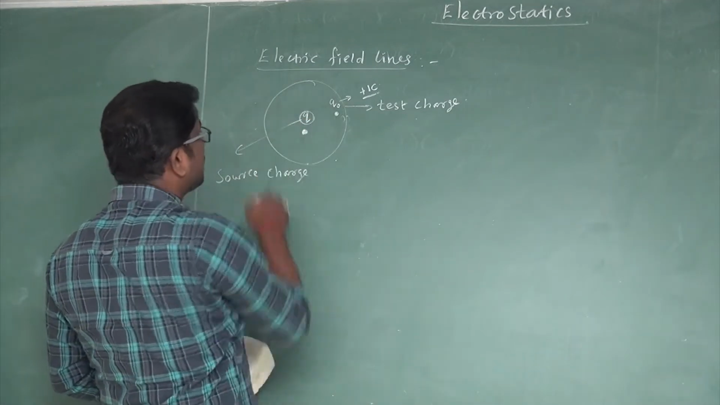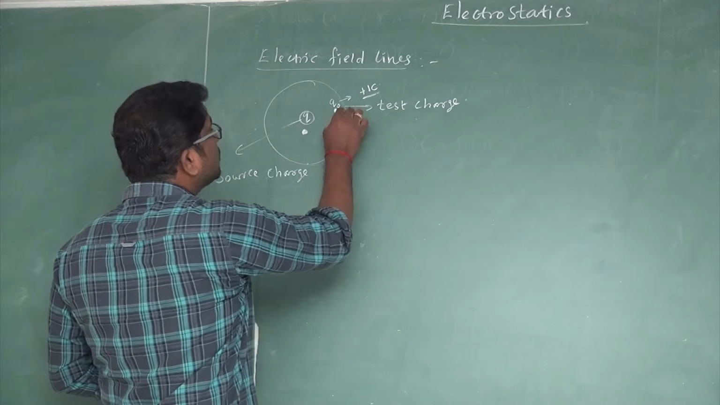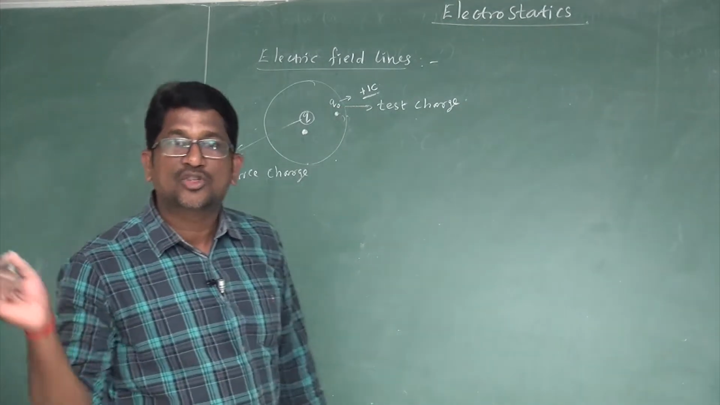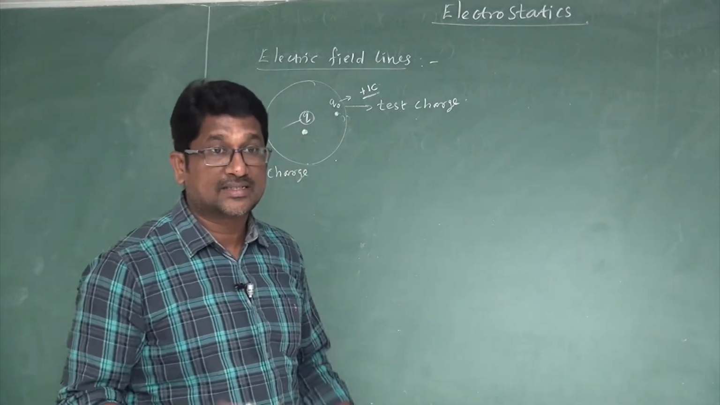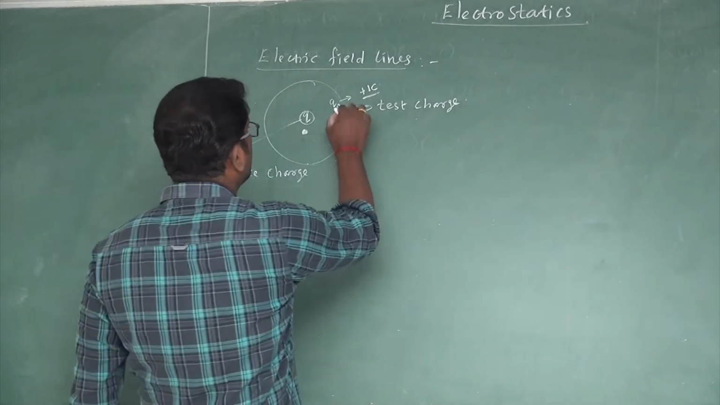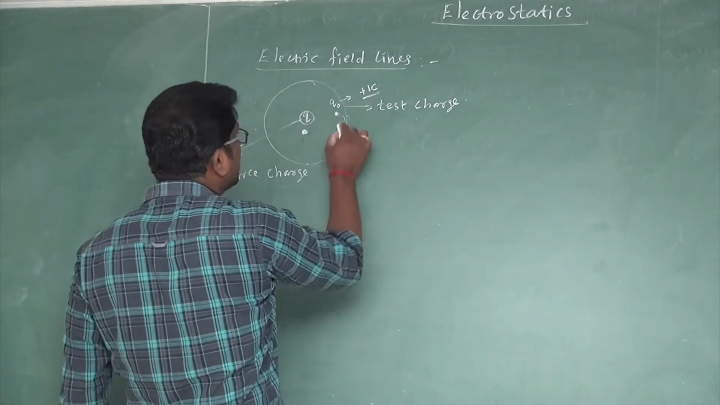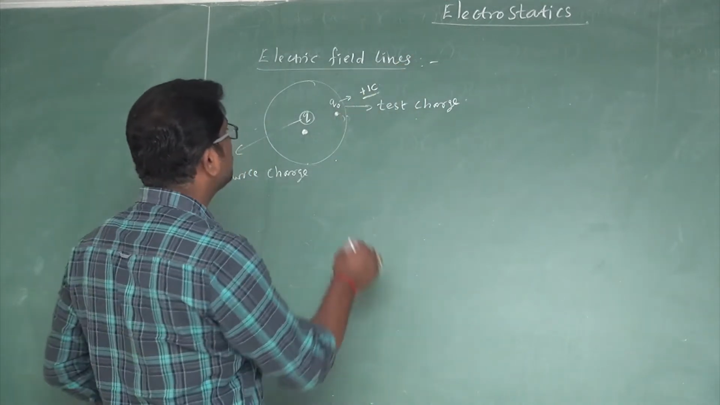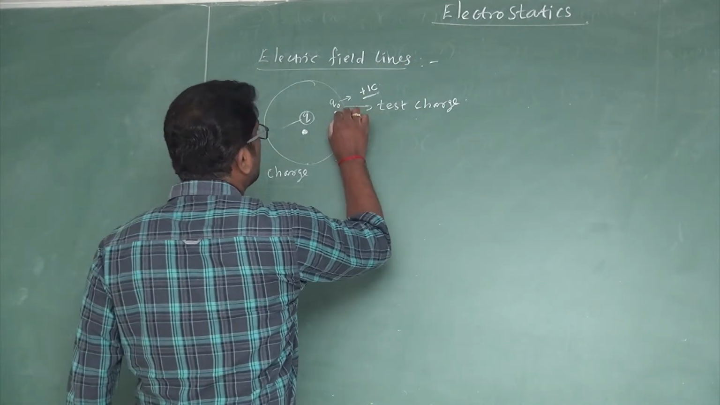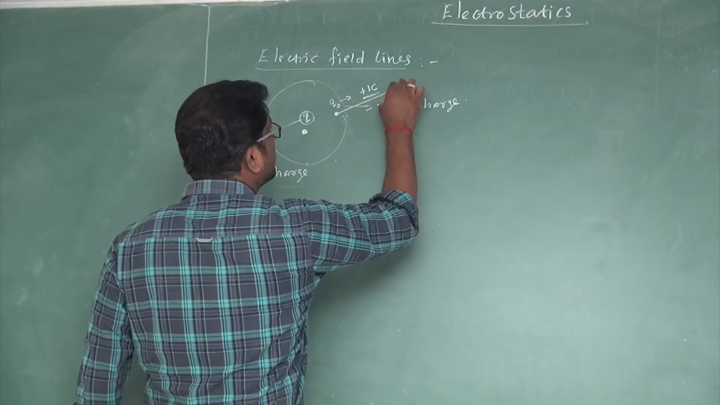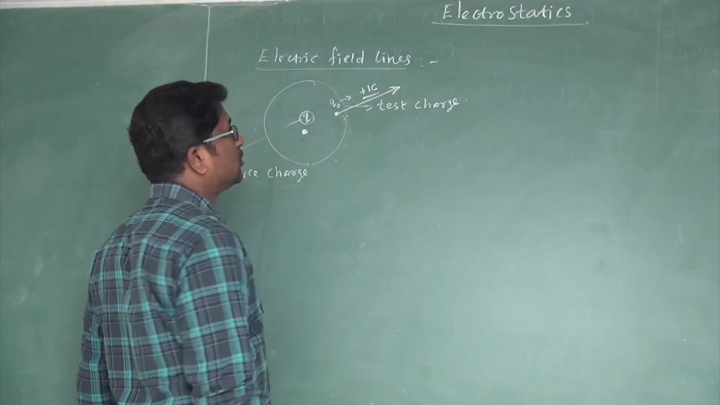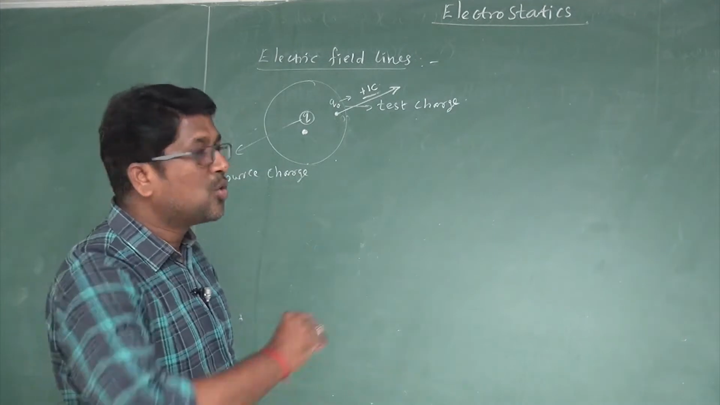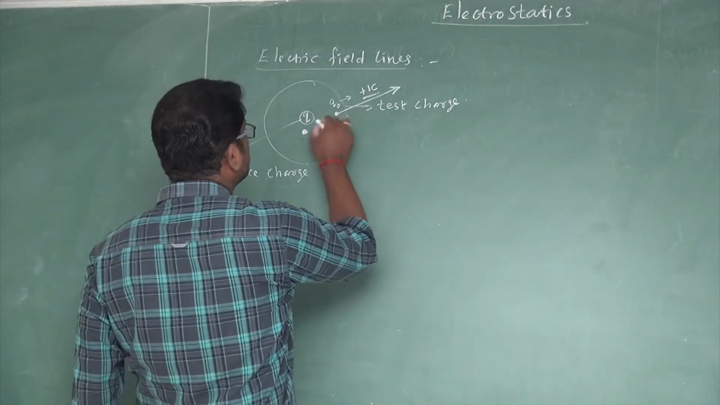Due to this electric field, the unit positive charge experiences an electrostatic repulsive force. So under the influence of this electric field, it experiences an electrostatic repulsive force. Due to this force, the charge Q0 moves in the outward direction. Now draw a straight line like this.